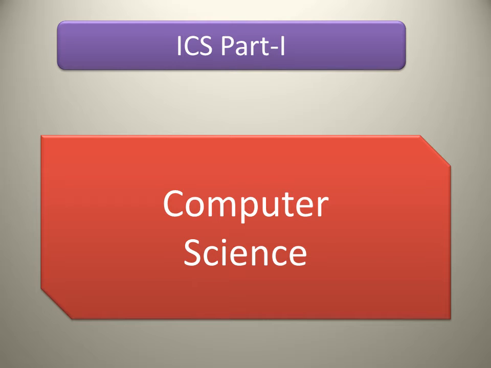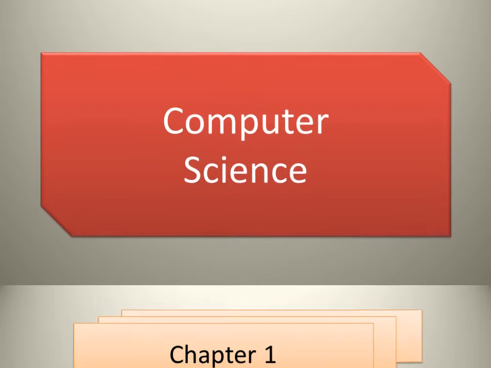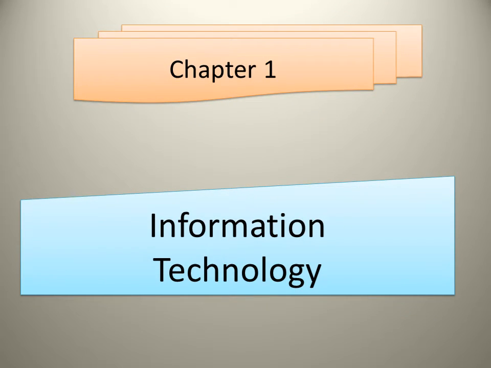We are going to learn about computer science, in which our first chapter is about information technology. As we have discussed, it's a technique that we can use to spread information from one place to another. But we can use this technique by using different links. By using these links, we can share any type of information.